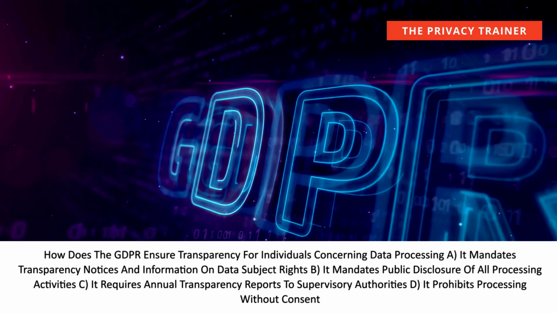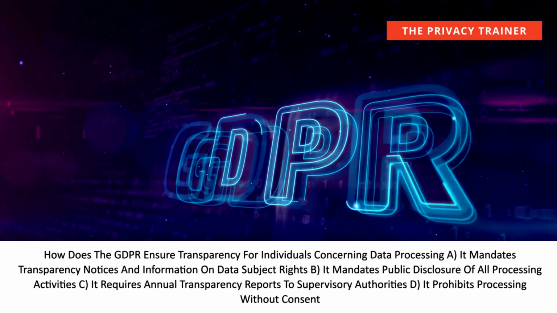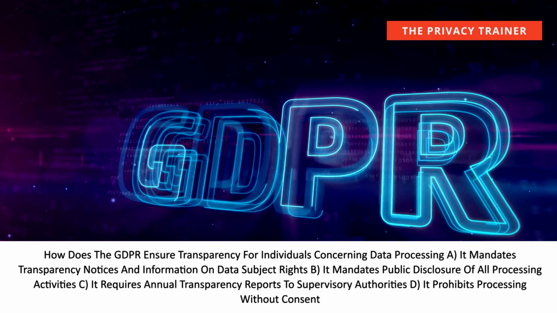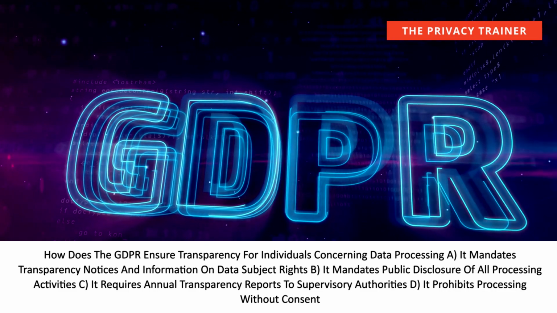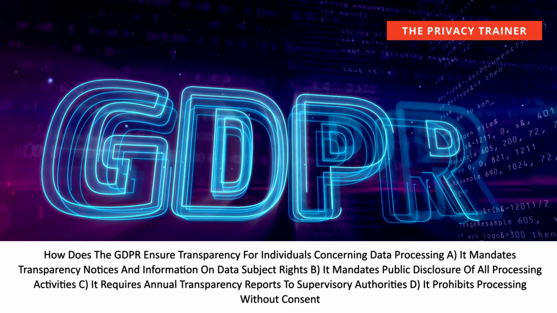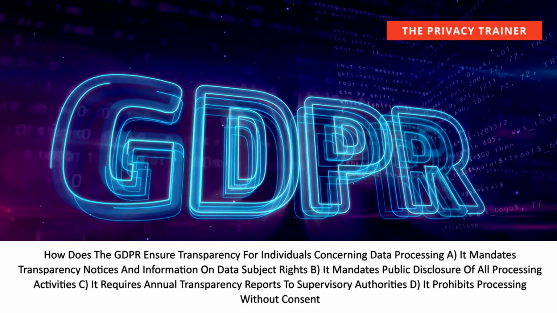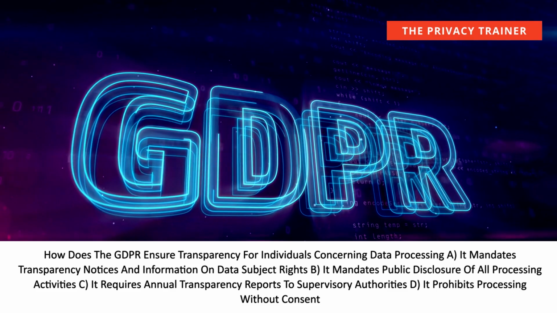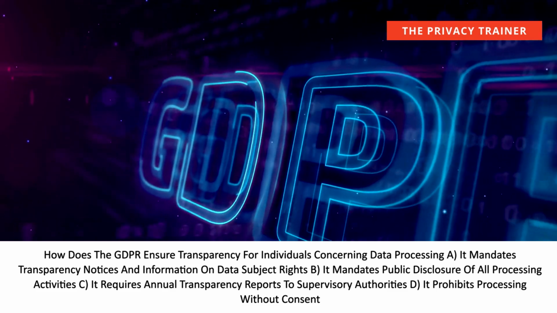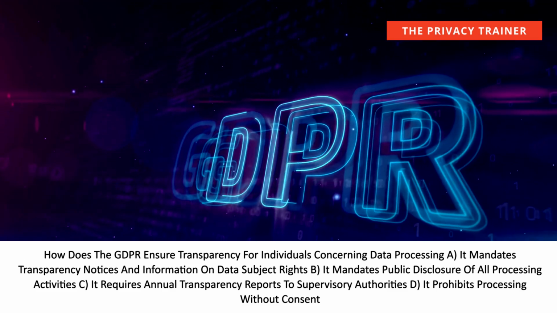How does the GDPR ensure transparency for individuals concerning data processing? A. It mandates transparency notices and information on data subject rights. B. It mandates public disclosure of all processing activities. C. It requires annual transparency reports to supervisory authorities. D. It prohibits processing without consent.